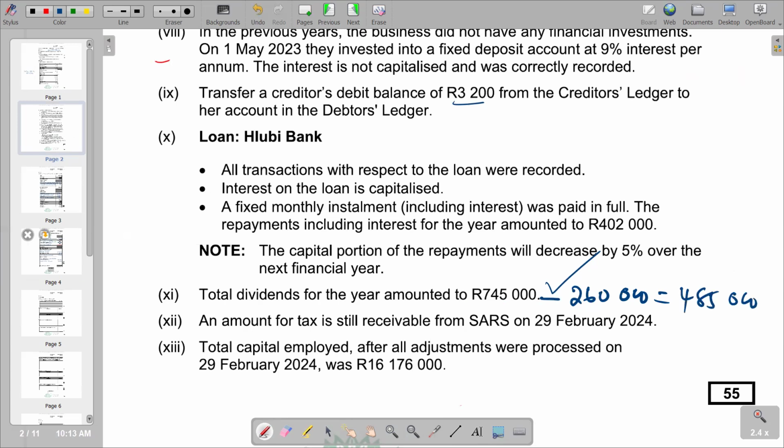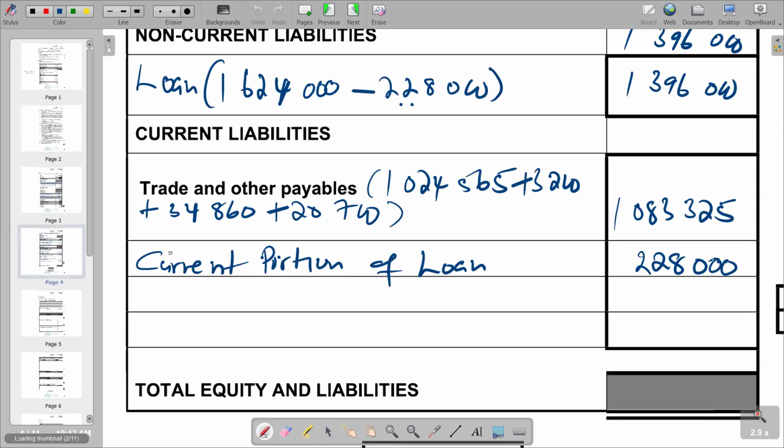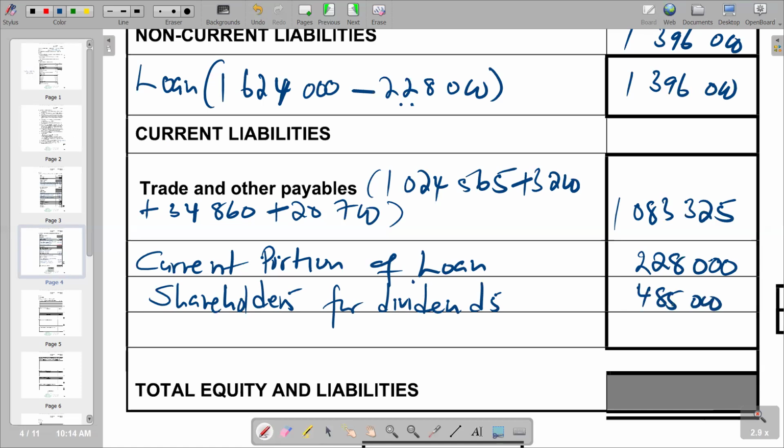So in that case, we come here, we say shareholders for dividends, we have 485,000. So that becomes the last current liability that we have.